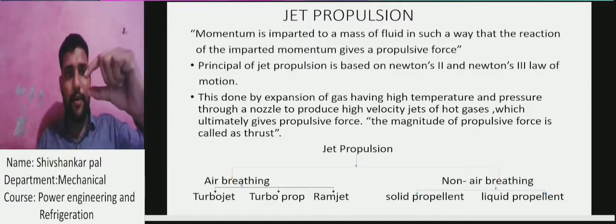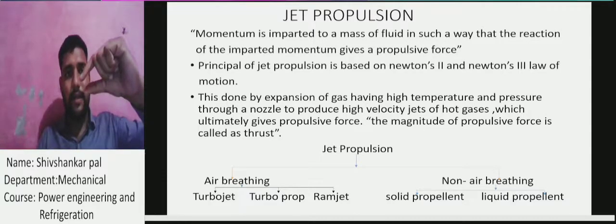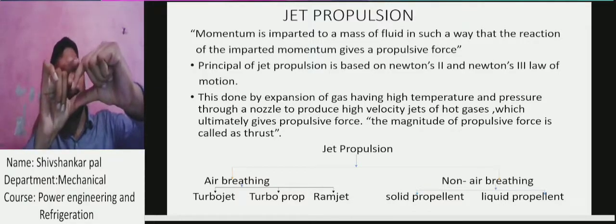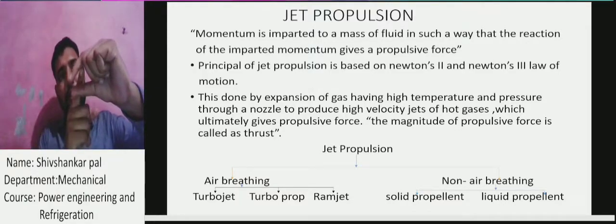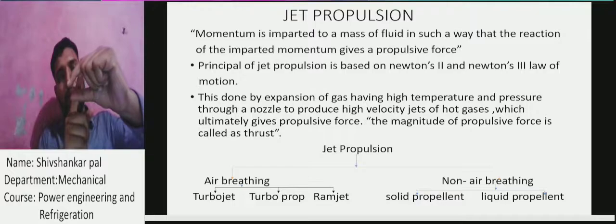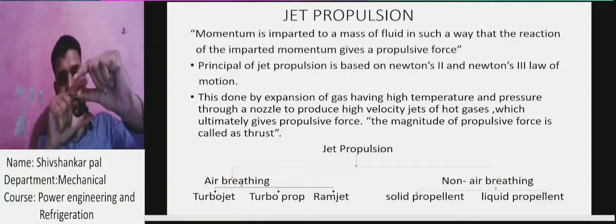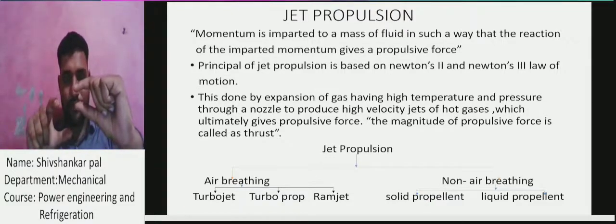Suppose this is the shape of our nozzle. Here the velocity and here the velocity are different. Due to the rate of change of momentum, a force is obtained when air passes through this nozzle.